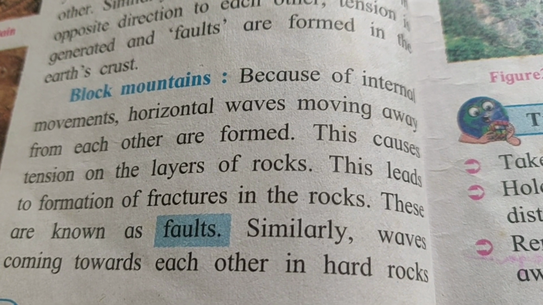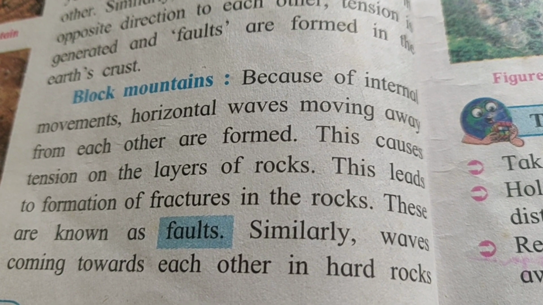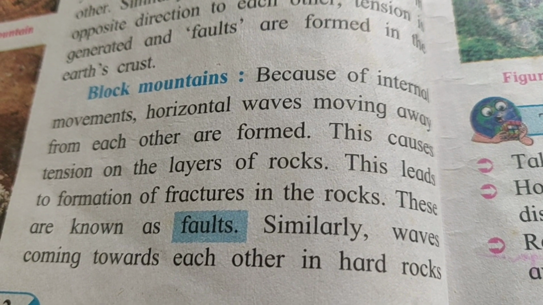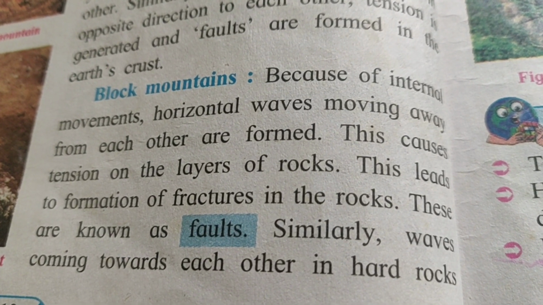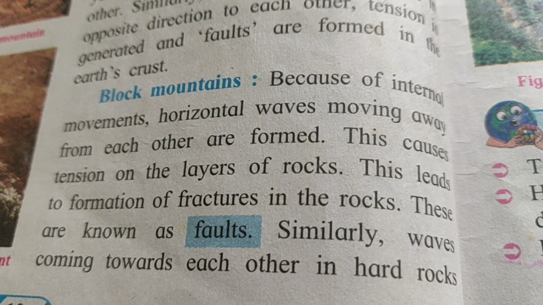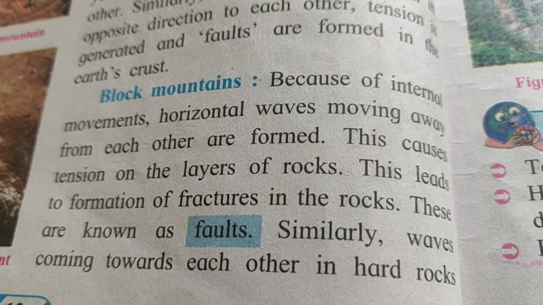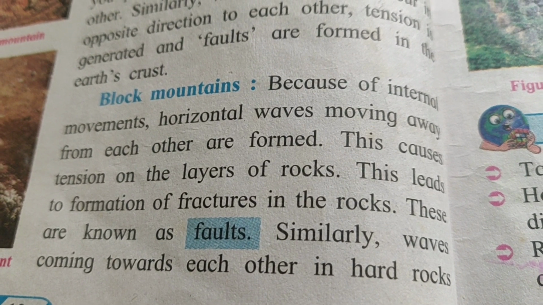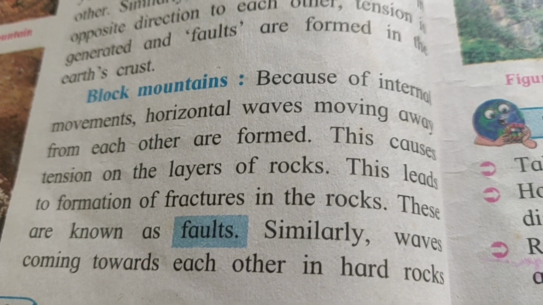Because of the internal movements, horizontal waves moving away from each other are formed. This causes tension on the layers of the rocks, and this leads to formation of fractures in the rocks. These are known as faults. So what is shown? When internal movements are there, and these horizontal waves start going away from each other, tension will be there in the rocks, and because of that fractures are going to develop in the rocks, and these fractures are called faults.